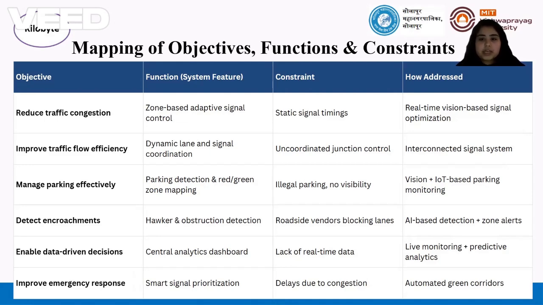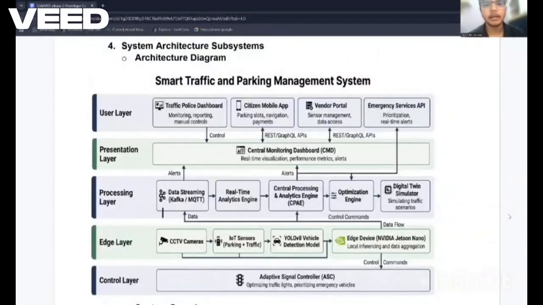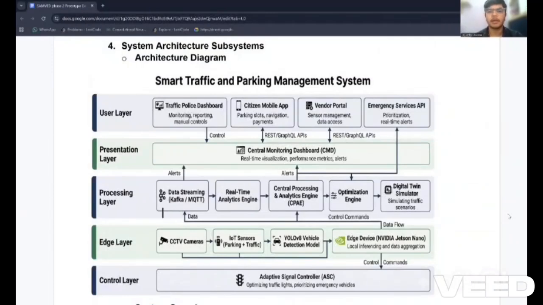These constraints help us identify real world situations and problems and come up with the solution that we have provided. Let me explain the architecture and system flow of our smart traffic and parking management system. Our system is built on a layered, scalable architecture that enables real-time monitoring, intelligent decision-making, and automated control.